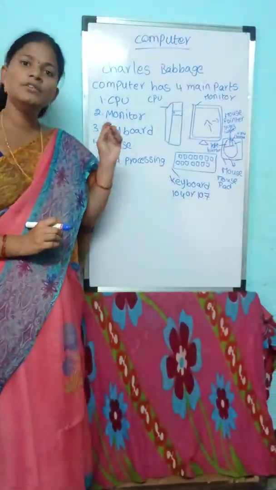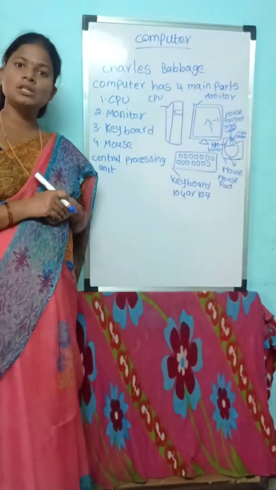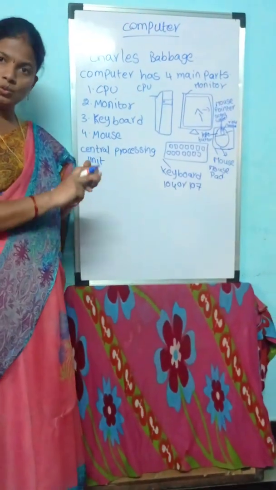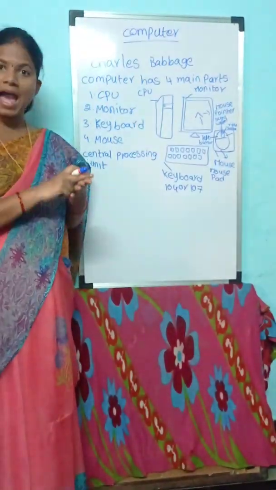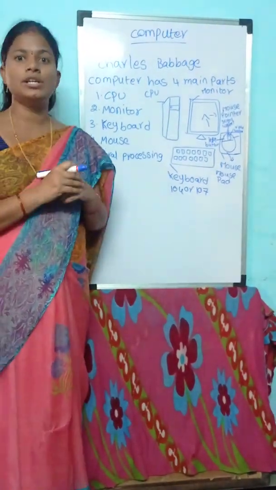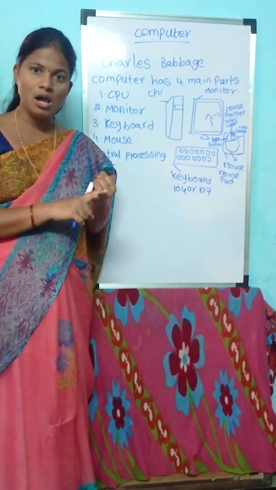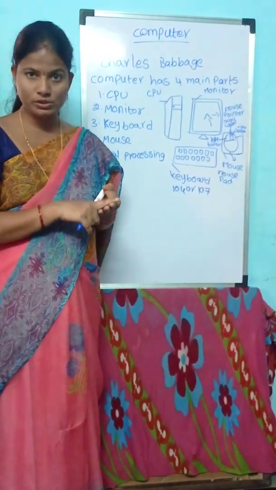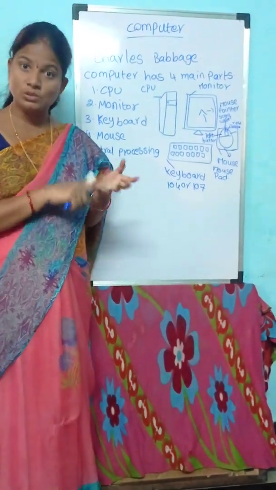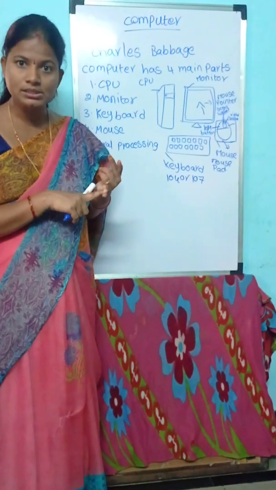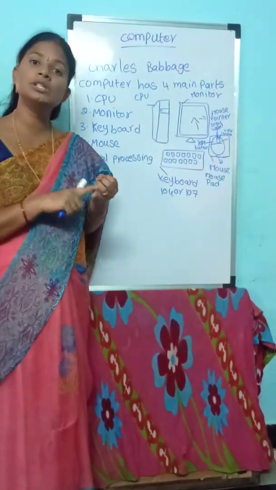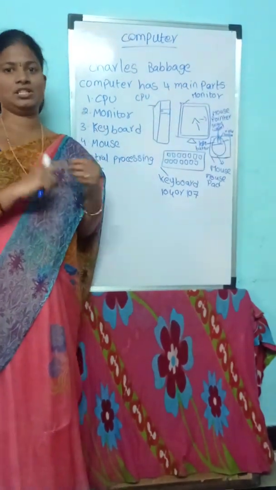Children, where do we use computers? Computers are used at many places like home, schools, offices, banks, railway stations, etc. Computers are used at homes to draw, solve problems, listen to music, watch movies, etc. Computers are used at school to make report cards, timetables, test papers, etc. Computers are used at offices to do office work.